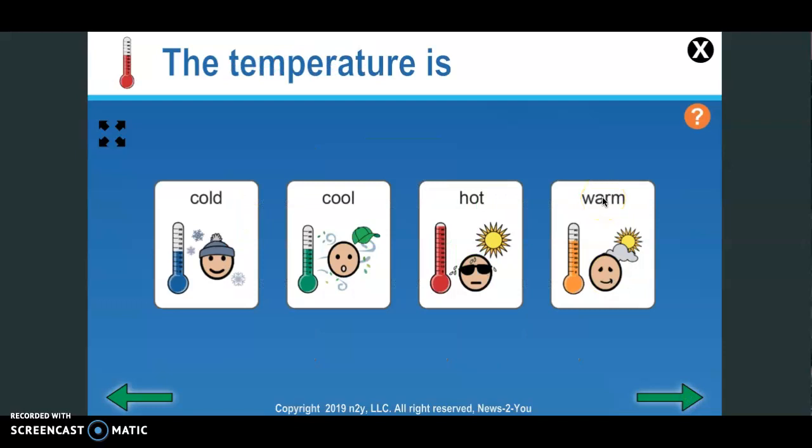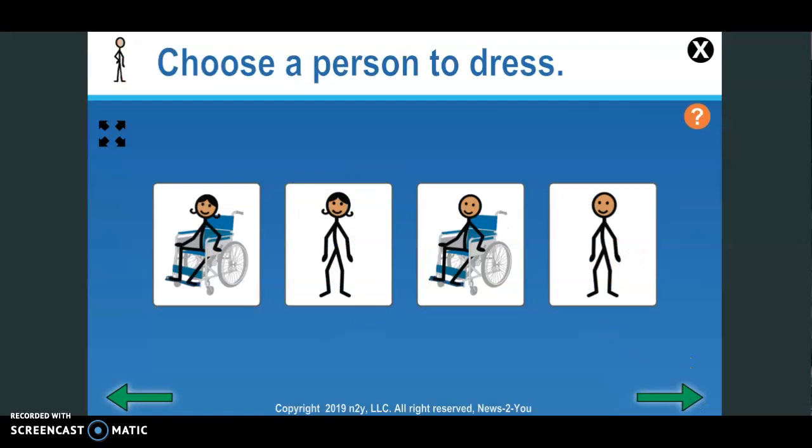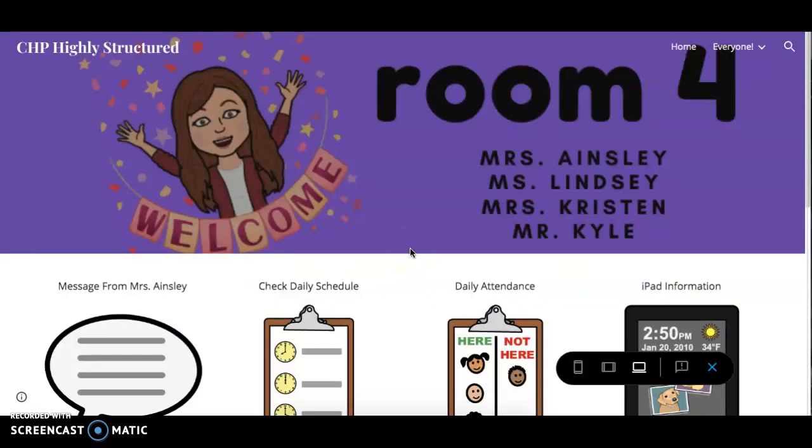And the temperature is about 53 degrees. So the temperature is cool today. Touch cool. Cool. Good job. All right, we're going to go over to our classroom website.